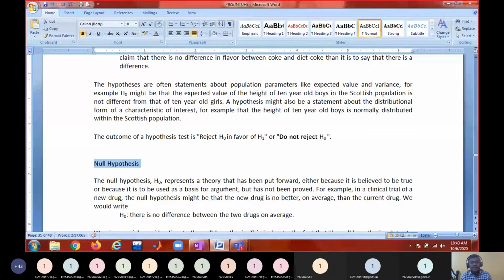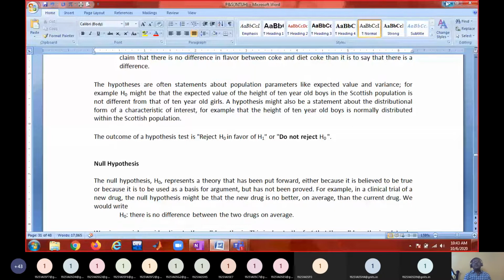Most of the books say accept or reject the null hypothesis, but what I am telling is do not reject the null hypothesis, or reject the null hypothesis.